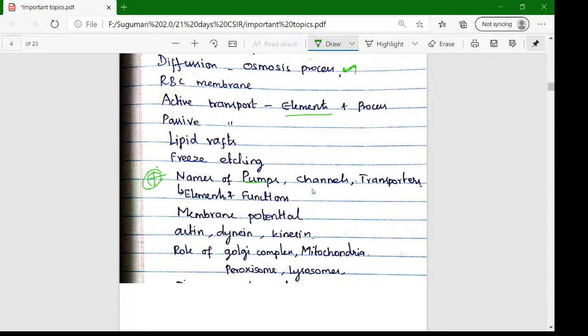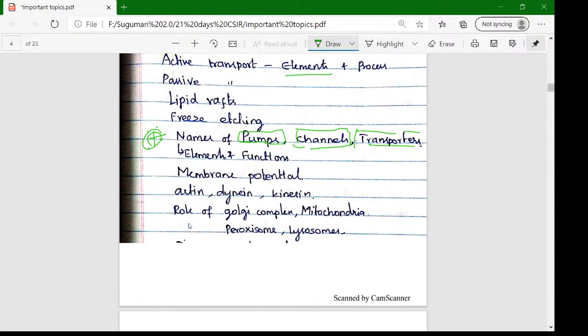the pumps, channels, and transporters involved in membrane transduction. Very, very important topics. We want to know the names and their functions. This is where we can expect match the following related questions. Okay, next is the membrane potential, that is the problematic portion. Actin, dynein, kinesin, these are all very, very important topics in this unit.